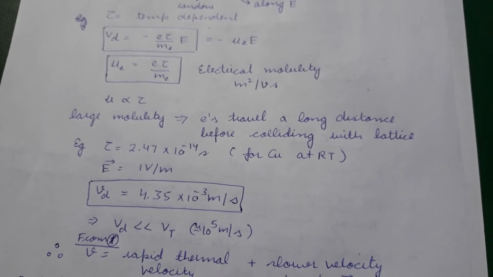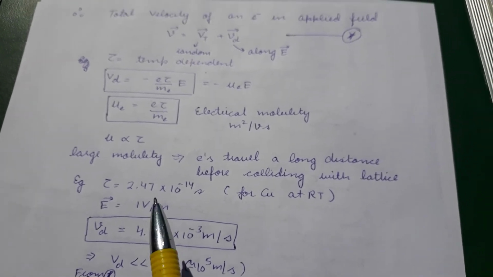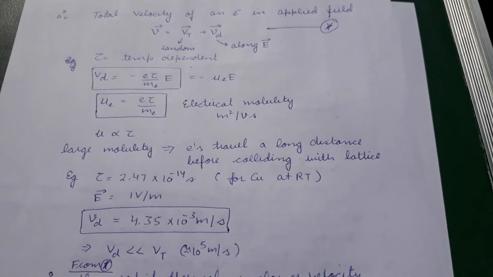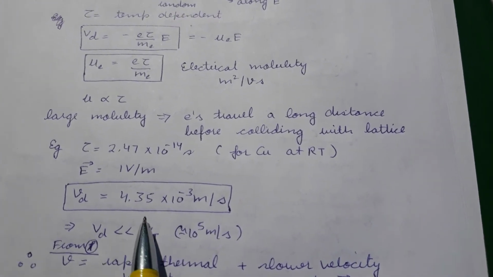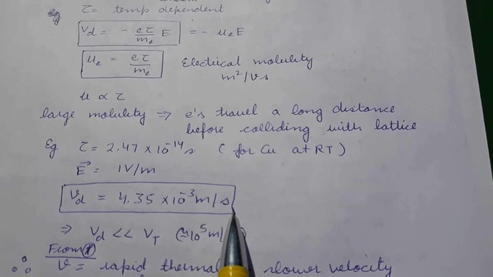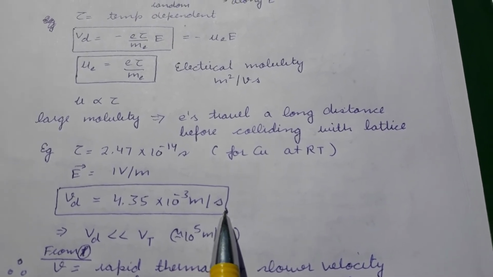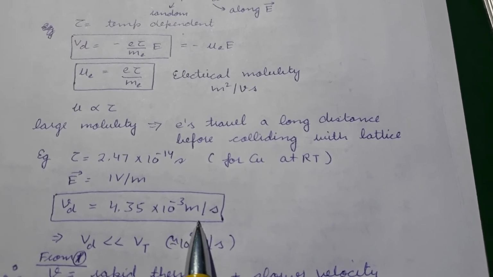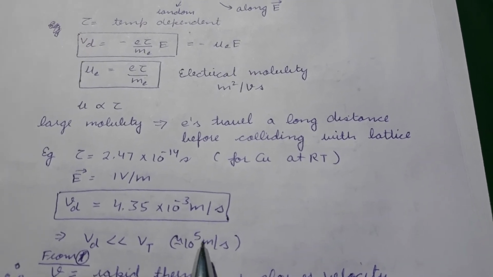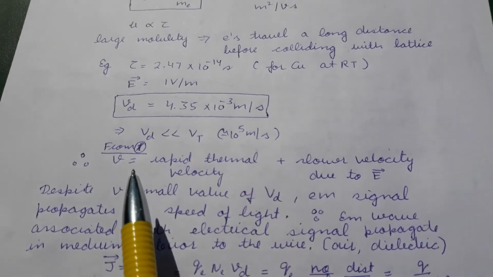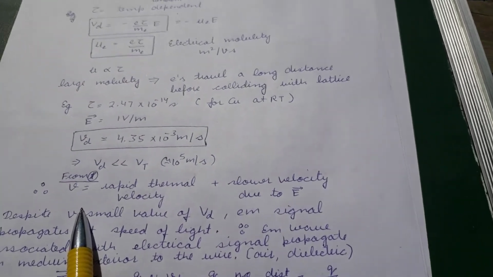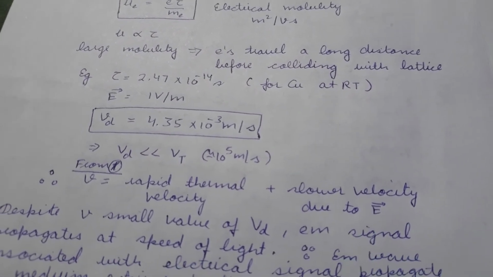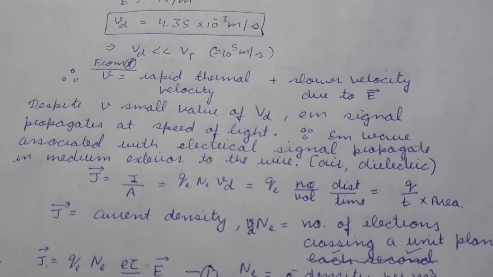In order to get an idea of the drift velocity, we are making a small calculation. Use τ to be this and electric field to be 1 volt per meter. We calculate drift velocity to be of the order of 10^-3 meters per second, which is very small compared to the velocity due to thermal energy, which was of the order of 10^5 meters per second. So in actuality, the velocity of the electron will be an addition of thermal velocity and a slower component, which is the drift velocity.